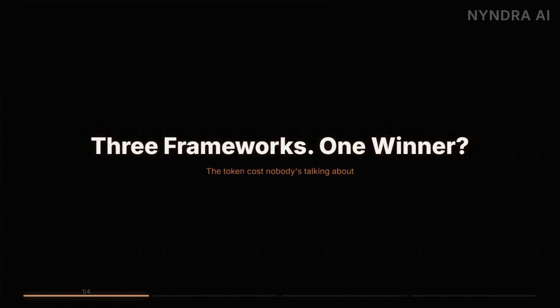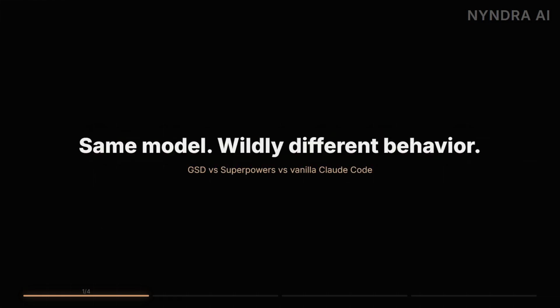3 ways to build with Claude Code. One burns 12 times more tokens than the others, and somehow the results are almost identical. GSD, Superpowers, and vanilla Claude Code all run the same underlying model. So why do they behave so differently? And more importantly, which one should you actually be using?